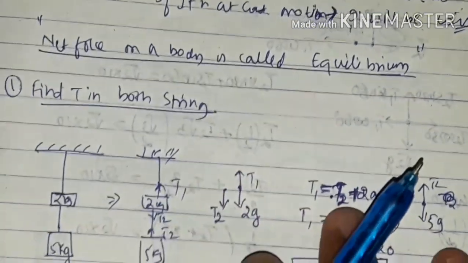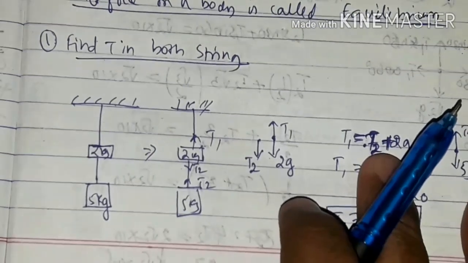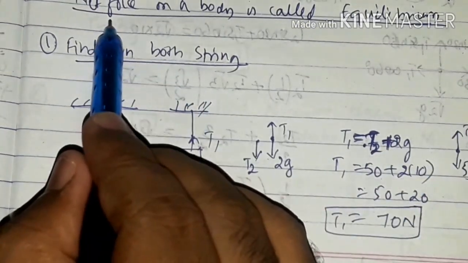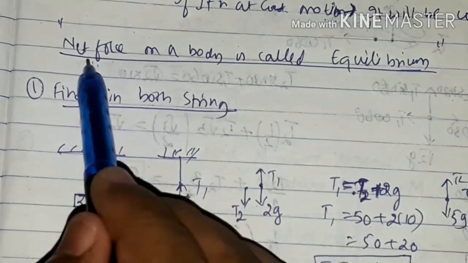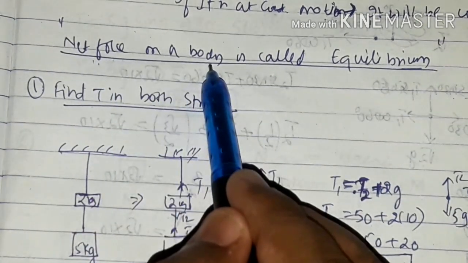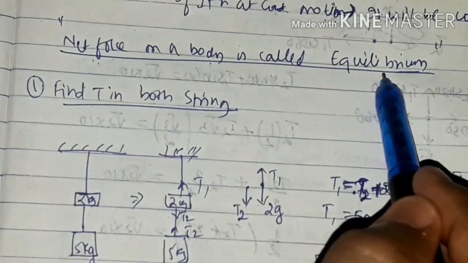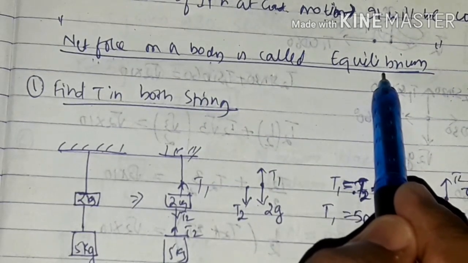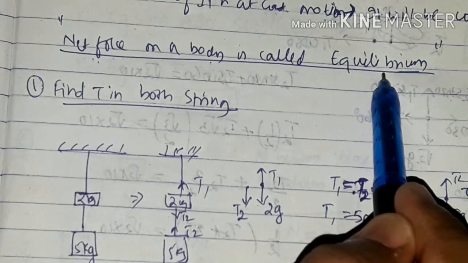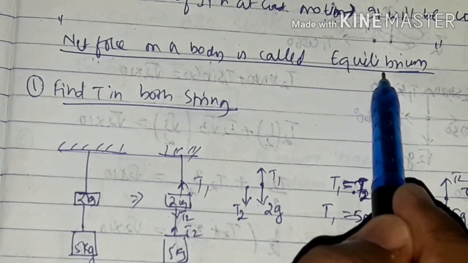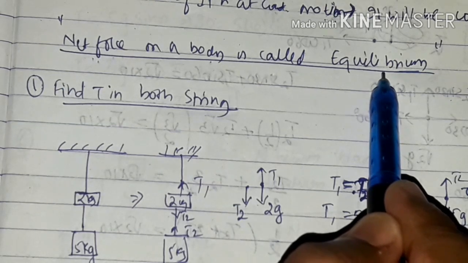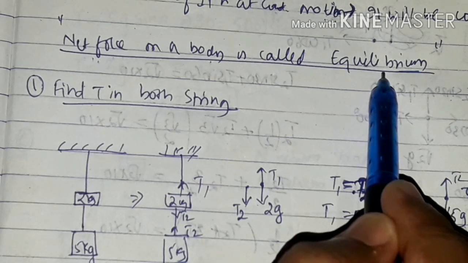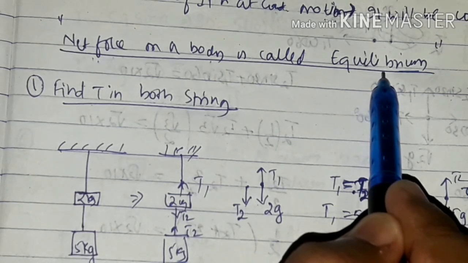Okay, now let's see some numericals on it. So F net means what? Technically we use F net now. F net means net force on a body. Simply in physics terms, we say that the body is under equilibrium. There are different types of equilibrium that we are going to study in later chapters. For now, we'll restrict ourselves to this. So what is another word for F net equal to 0? Another word is that the body is under equilibrium.